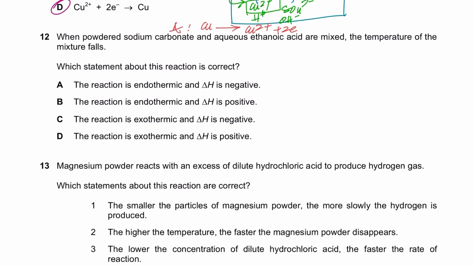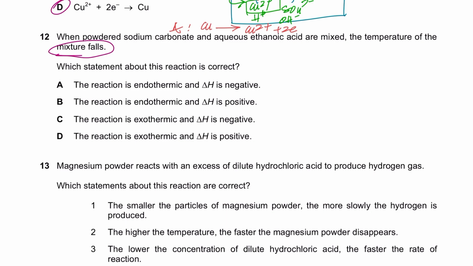When powdered sodium carbonate and aqueous ethanoic acid are mixed, the temperature of the mixture falls. I said this before, I said it a gazillion times, I'll say it again for those of you who have weaker concepts in this case. You guys always get confused, because you think that in endothermic reactions the system energy will increase, the temperature of the system increases but the surrounding decreases, and in exothermic the heat is released, so the temperature of the surroundings increases and the temperature of the system decreases. But you need to understand, you can only observe the surroundings.